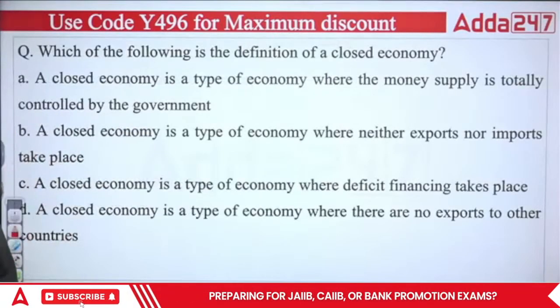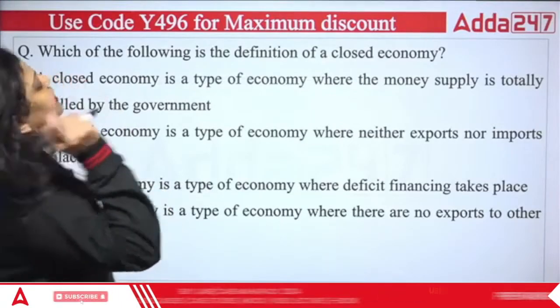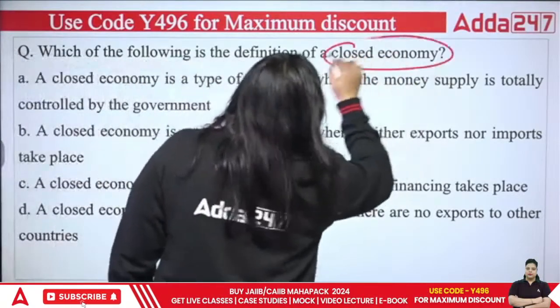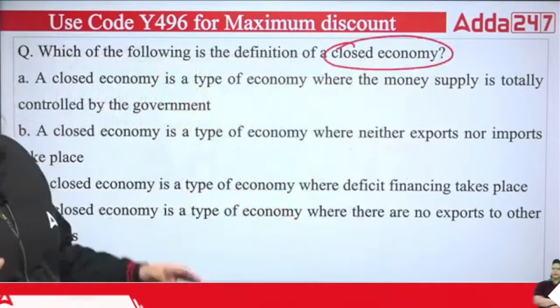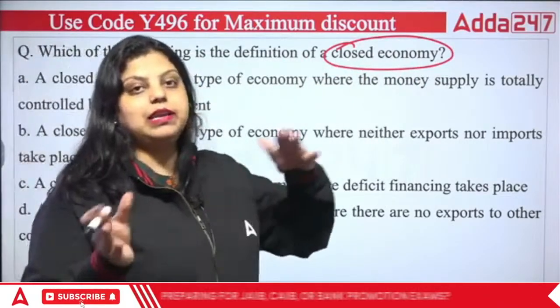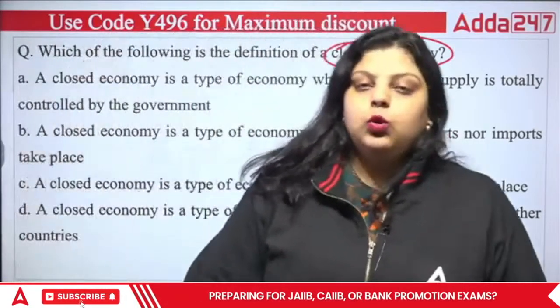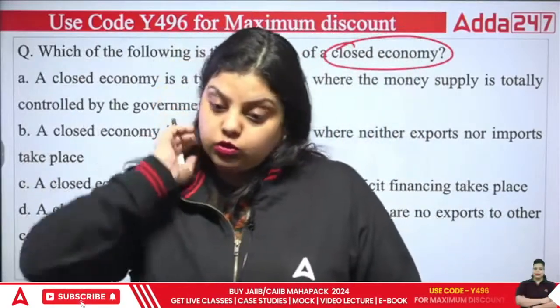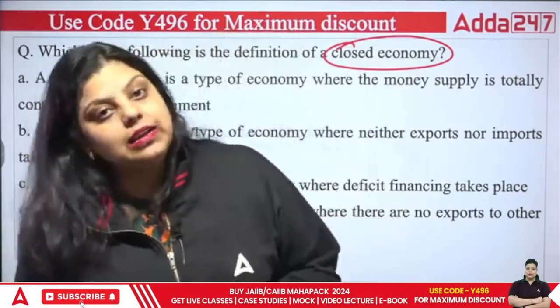Next question. Which of the following is the definition of closed economy? So you know there are two types of economy on the basis of the relation with the rest of the world. One is open economy and one is closed economy. India right now is an open economy.